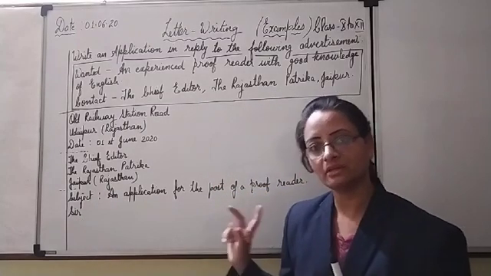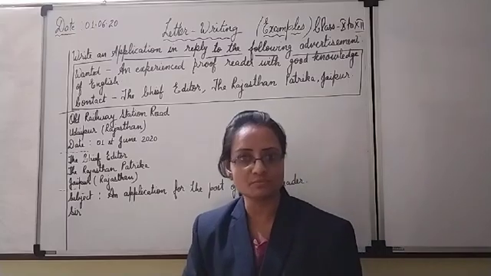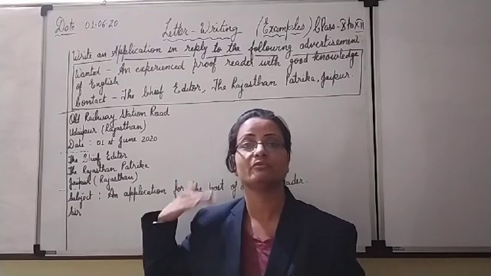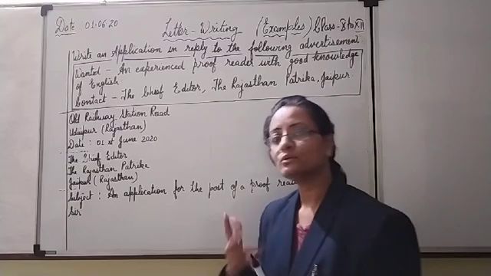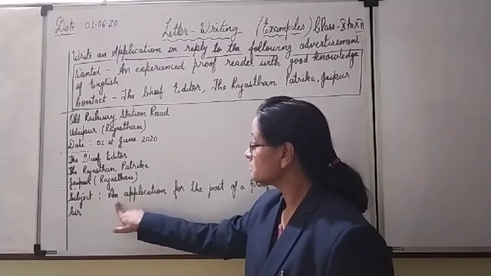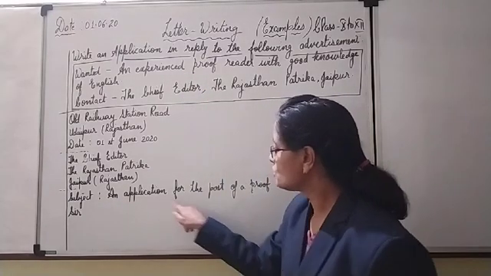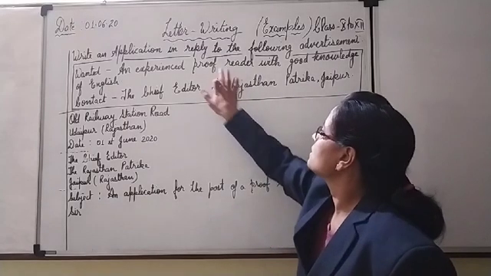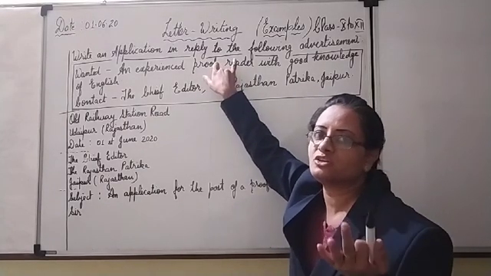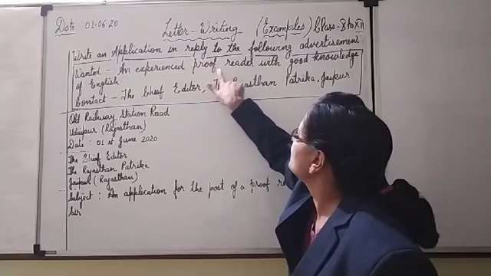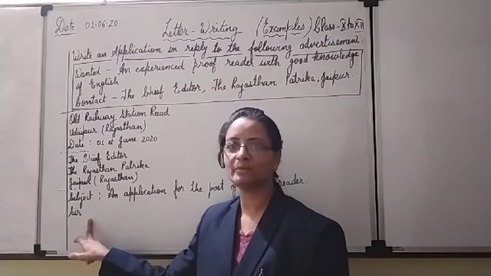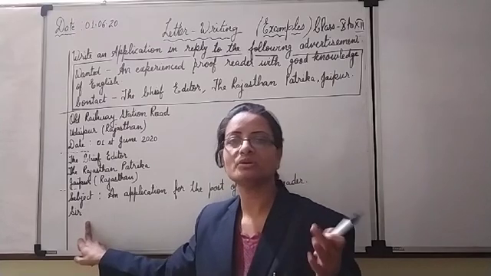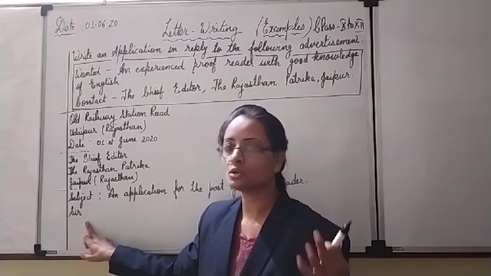After that, leaving one line, you have to mention the subject. Since it is a formal letter, we have to mention the subject also: why we are writing this letter or application. An application for the post of a proofreader. Again, the subject is mentioned in the question itself. Okay, we will begin with Sir, or even you may write Dear Sir without a comma.